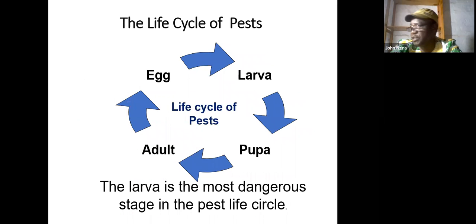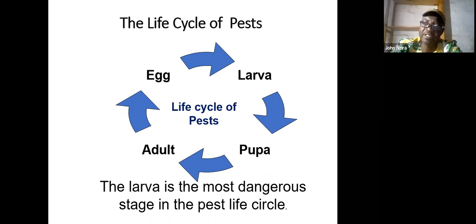So it is important to know that insects or pests have a life cycle. This life cycle includes the egg, the larva, the pupa, and adults. But the most important area that we need to manage most is the larva.